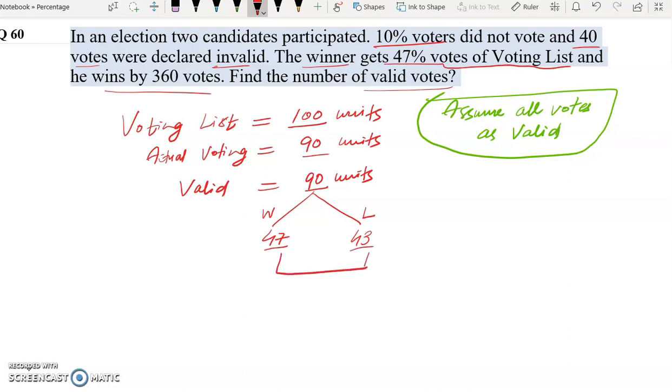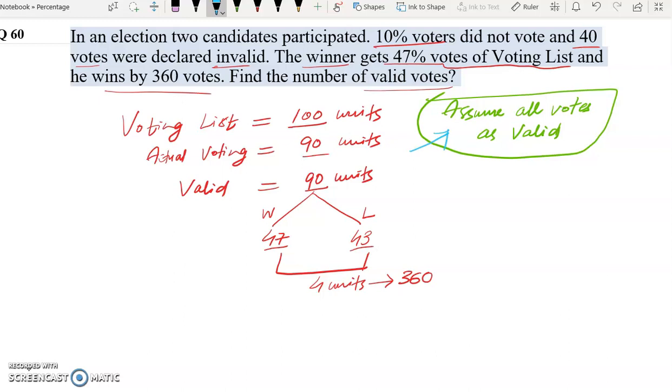Now winner wins by how many votes? 47 minus 43, 4 units. The winner wins by 4 units. And in the question, the winner wins by 360 votes. So 4 units represents 360. But in this question, we have assumed all votes as valid.